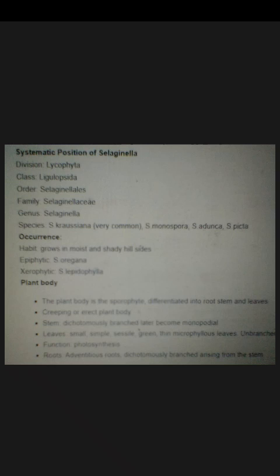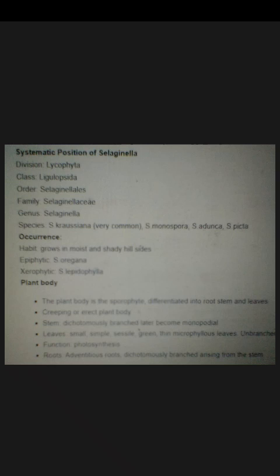Now something about morphology. As you all know, being a pteridophyte, Selaginella has a dominant sporophytic phase, that is the morphology of the plant. This plant is differentiated into root, stem, and leaves. On habitat, they are creeping or erect in nature.